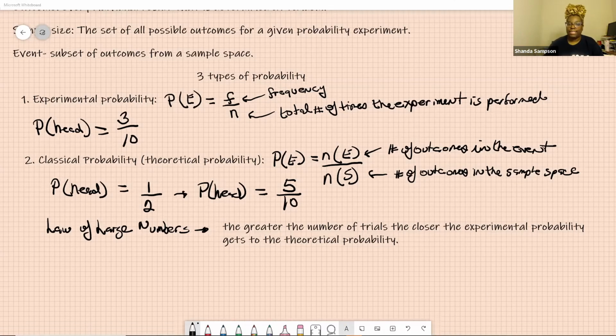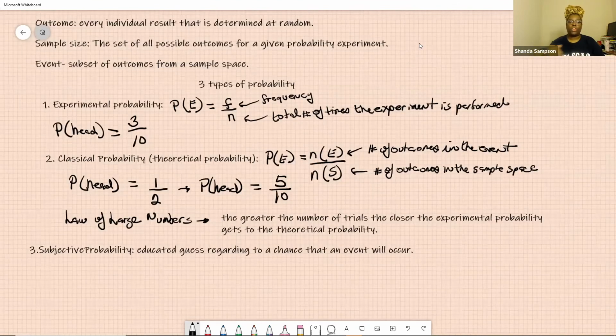So the last type of probability, the third type of probability, is subjective probability. And I don't consider subjective probability a probability at all, but subjective probability is an educated guess regarding the chance that an event will occur. The thing about this educated guess is that it can't be just done by somebody random.